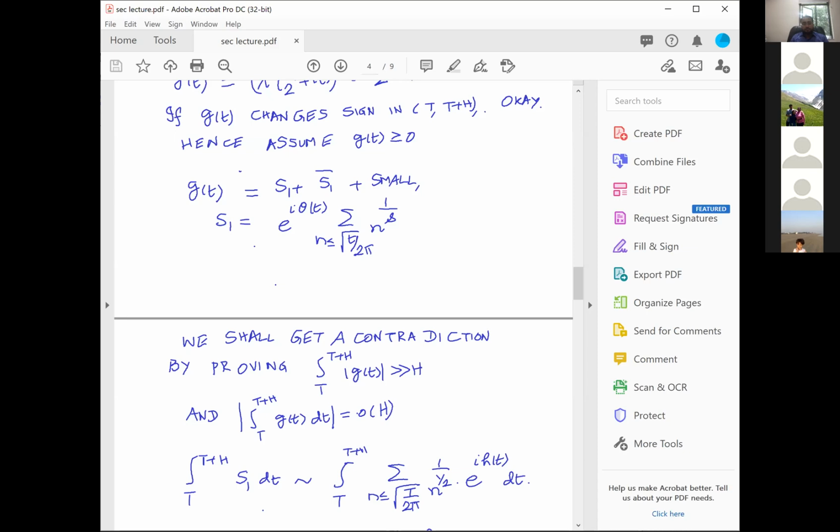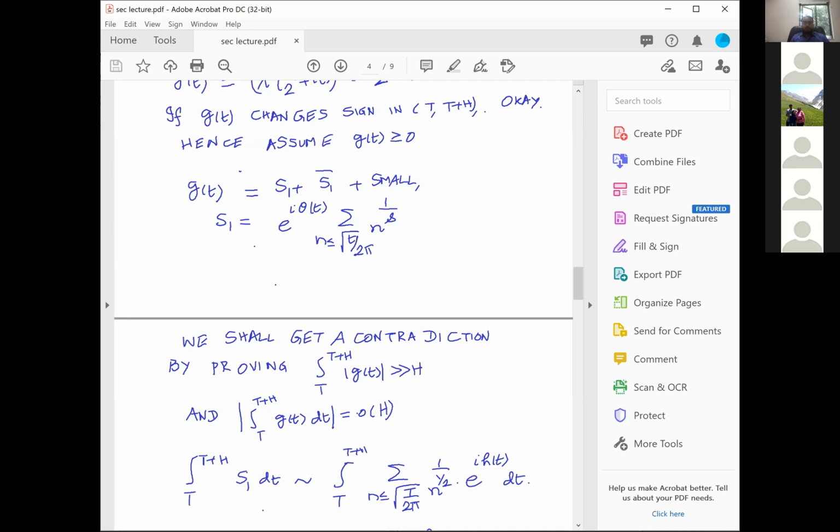Therefore, even though it is not generally possible to replace a little t by capital T, for example, if I were looking at the integral from t to 2t, I could not have done that at all. In the integral from t to 2t, the little t has to be kept as a little t, and it cannot be taken as a capital T. Whereas if your interval is a small interval, your h is something like t power 1/4 plus 2 epsilon, then it is possible to do. And actually,